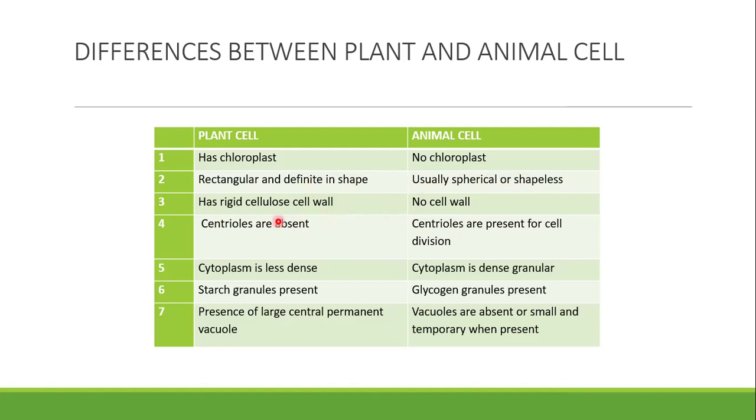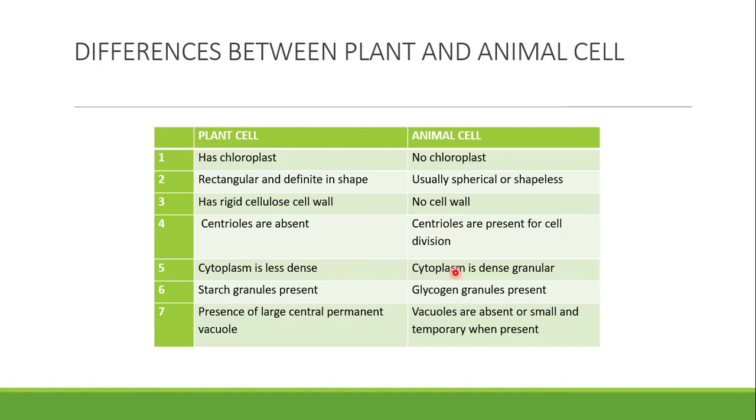The fourth one is that in plant cells, centrioles are absent, whereas in animal cell, centrioles are present, and it is used for cell division. The function of centrioles is that they facilitate cell division, and they are absent in plant cell. Then the fifth one: plant cell cytoplasm is less dense, that means less density, they're not so much packed together. But for animal cell, cytoplasm is dense, and that's high density.